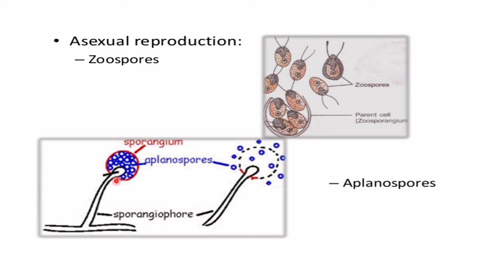And the spores are formed inside a specific structure known as sporangium. In both the cases, you can observe aplanospores are formed within the specialized structures known as sporangium, whereas zoospores are formed within the specific structure known as zoosporangium.